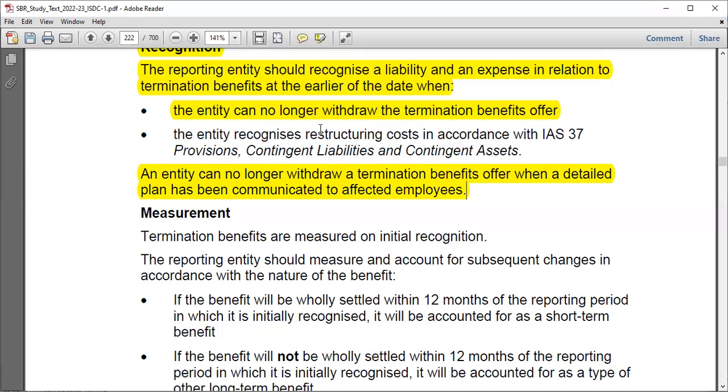On the company side, there should be a formal and detailed plan about what is going to be done, maybe the operations that are going to be stopped. But also you should have raised a valid expectation that this would happen. Maybe you have already started the restructuring, maybe you have announced the plan to the employees, and so a valid expectation has been raised to the parties concerned. So that should be the case.